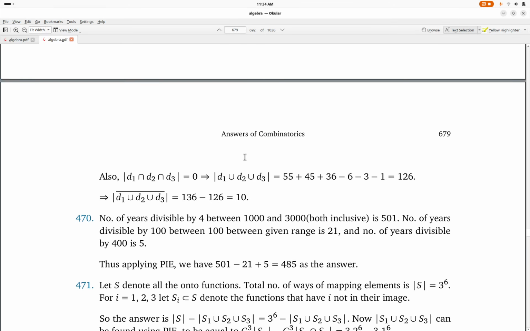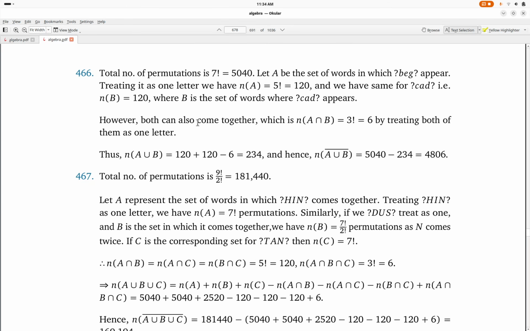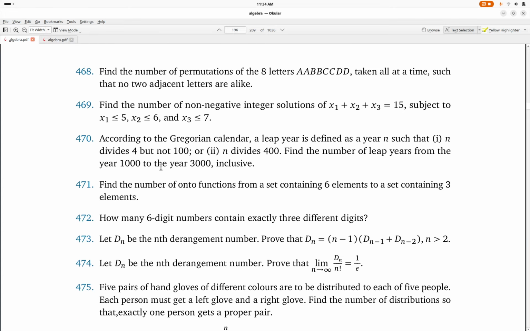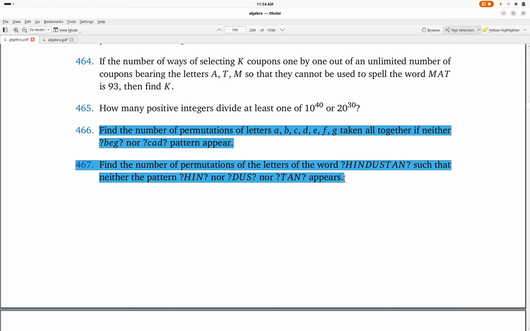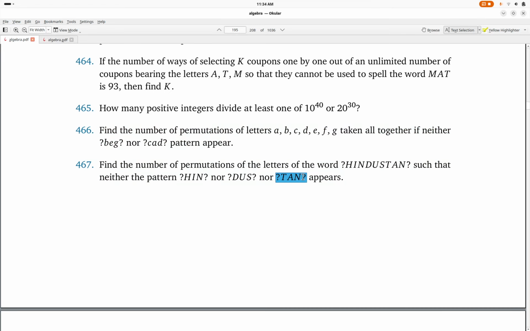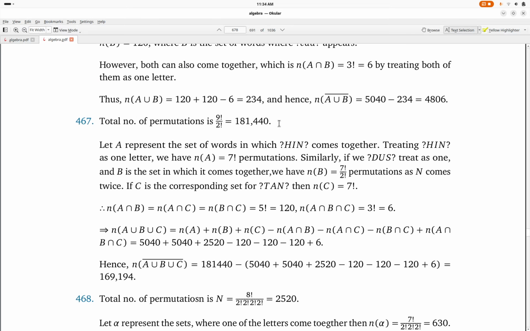Okay, with this we come to the end of this set of problems. I'm not sure about 466 and 467. They may be correct and may be incorrect. This pattern looks correct to me. I don't think there is a typing issue. But this problem I understood, this solution I understood, how come we are having this.